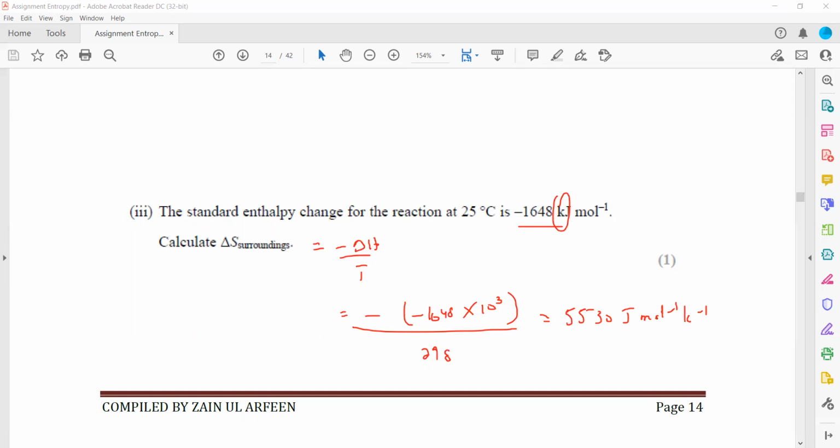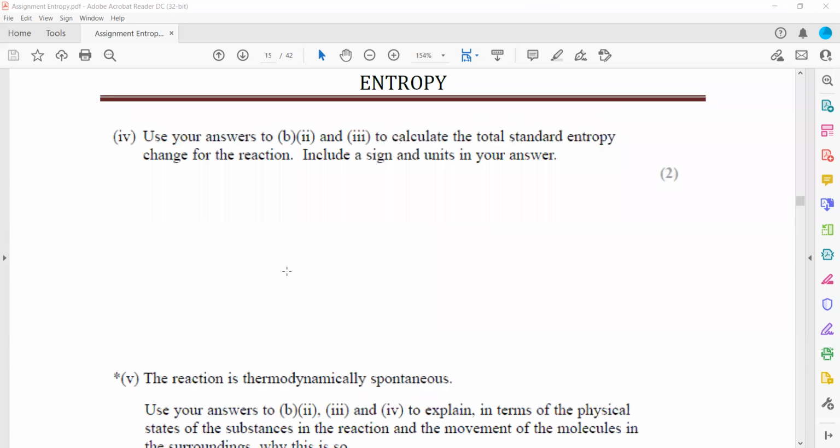And to calculate the total entropy, use your answer to calculate the total. So it will be the system plus the surrounding. So entropy of the system plus entropy of the surrounding will give us the total entropy. So system was minus 549, and for surrounding it is 5530.